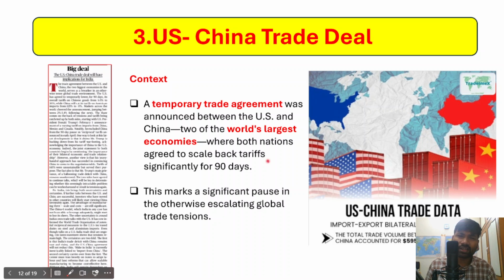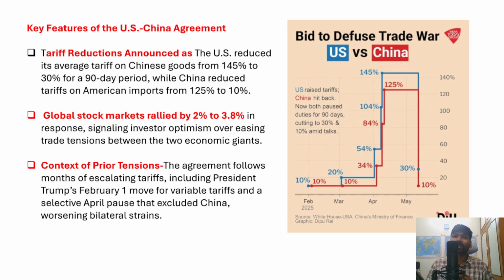US-India bilateral trade stands at around 112 billion US dollars, but US-China bilateral trade is 595 billion. So it's actually huge, right? That's why it is very important to understand US-China bilateral trade and its implications for India. Now, what are the key features of the US-China trade agreement?